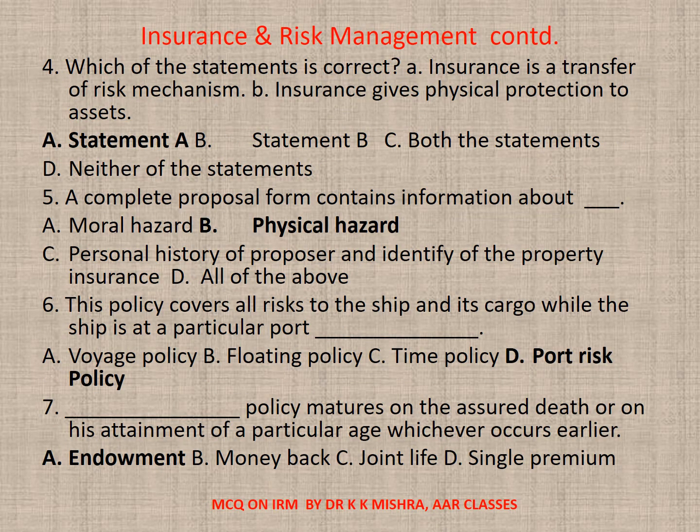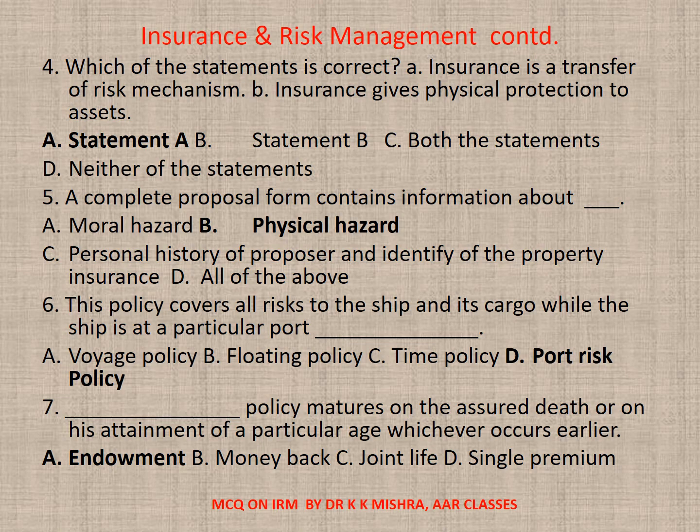4. Which of the statements is correct? A. Insurance is a transfer of risk mechanism. B. Insurance gives physical protection to assets. Now, here options are A. Statement A. B. Statement B. C. Both the statements. D. Neither of these statements. The correct option is A. Statement A is correct.